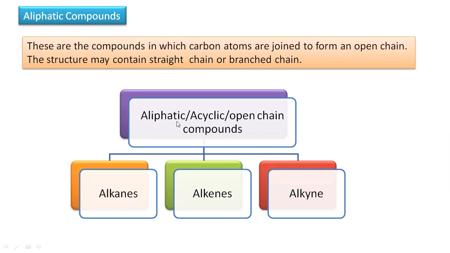Aliphatic compounds are the compounds in which carbon atoms are joined to form an open chain. The structure may contain a straight chain or branched chain. They are further classified into saturated and unsaturated compounds, in which alkanes are saturated, whereas alkenes and alkynes are unsaturated.